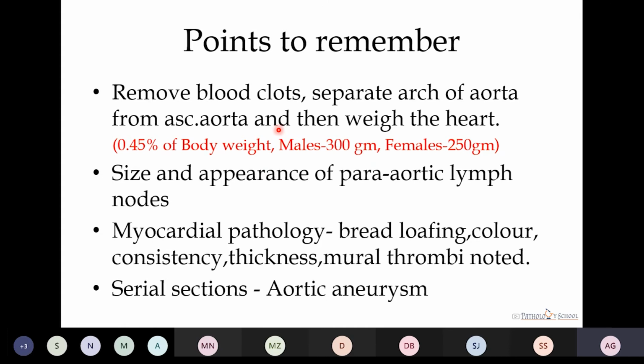We also have to look at the appearance and size of the para-aortic lymph nodes, and for any myocardial pathology, the bread loafing is done. The color, consistency, thickness, and the presence of any mural thrombi should be noted. In case of aortic aneurysm, we take the serial cross section of the aorta.